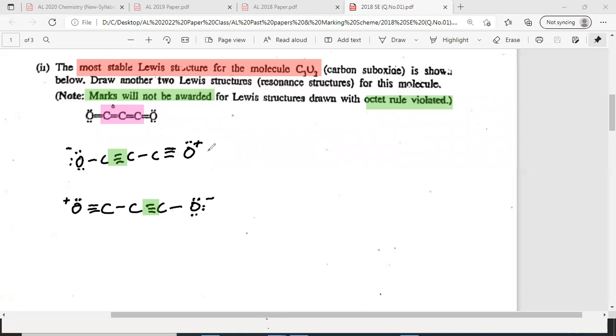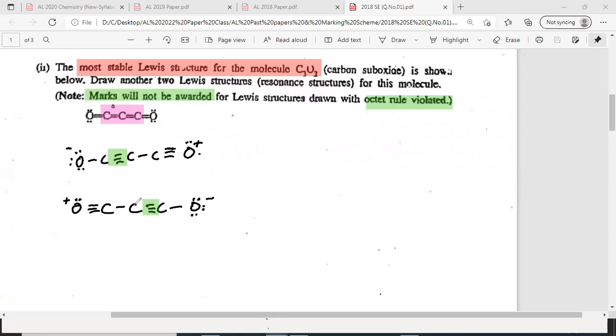Because oxygen has valence 6 electrons, you can't put 1 dot here. Plus, because anyway when you put minus charge on the other side, it's neutral. So when you put minus charge on the oxygen with single bond, then definitely the positive charge should appear on another atom to make it neutral, plus and minus neutral.